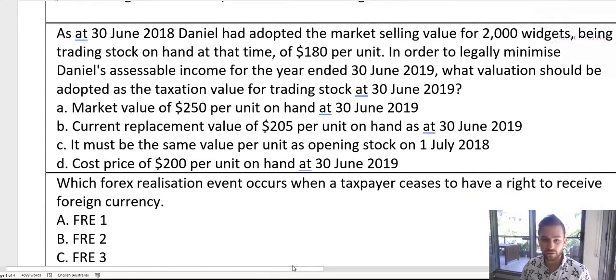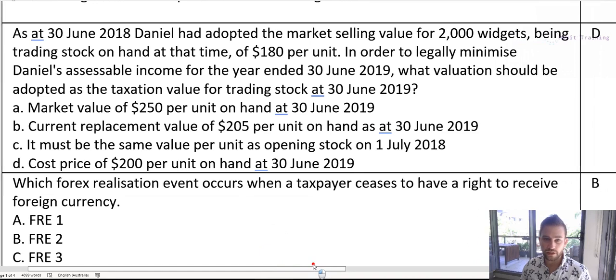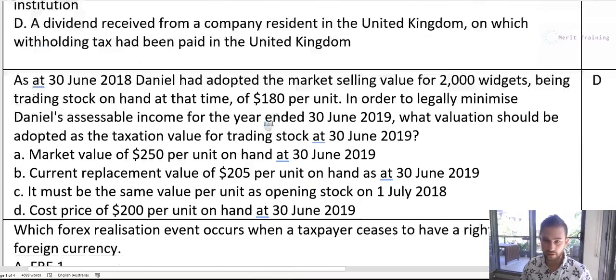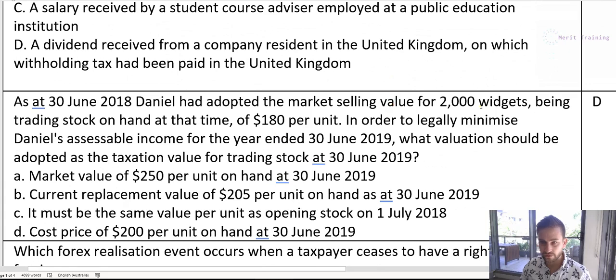All right, so for the next question, at 30 June 2018, Daniel has adopted the market selling value for 2,000 widgets, being the trading stock on hand at that time, of $180. Okay, so this is to do with trading stock, right? So he's got COGS, his closing balance of inventory, 2,000 times $180. So in order to legally minimize Daniel's assessable income for the year ended 30 June 2019, what valuation should be adopted as the taxation value for trading stock at 30 June 2019?